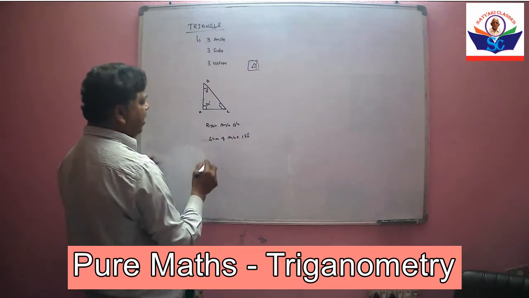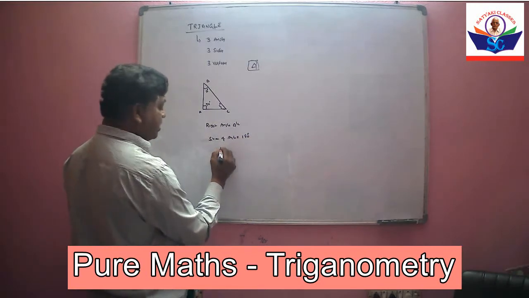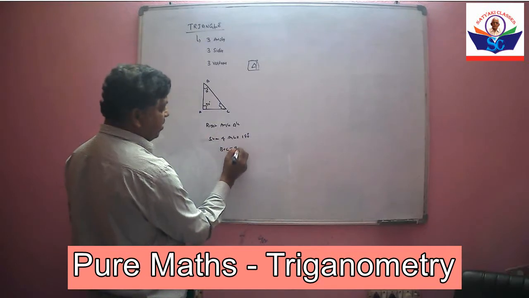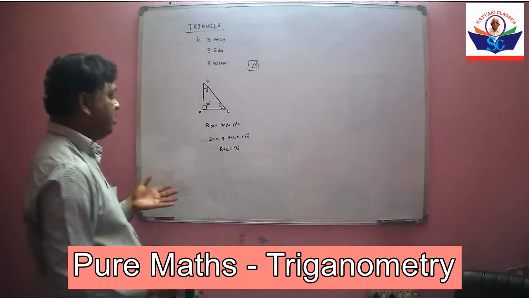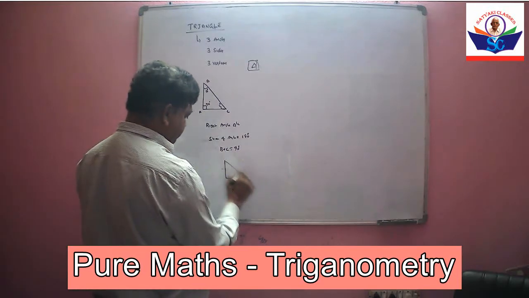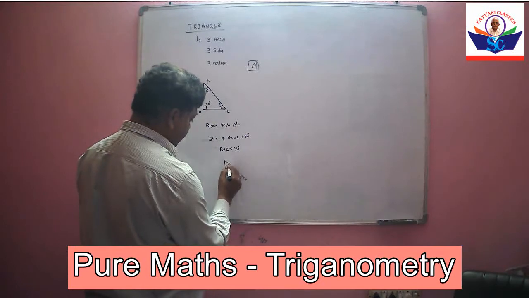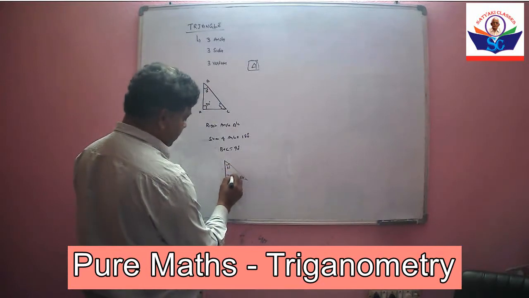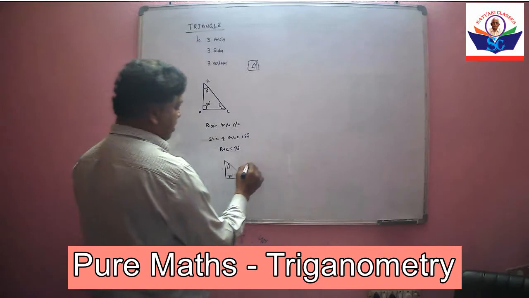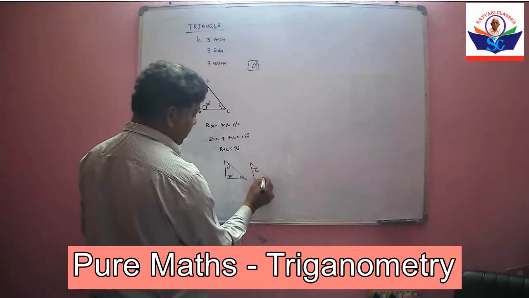So in right angle triangle, one angle is 90 degrees. So the sum of the other 2 angles is 90 degrees. This 90 degrees may be sometimes 60, 30 like this, or we can have 60, 30, 90.